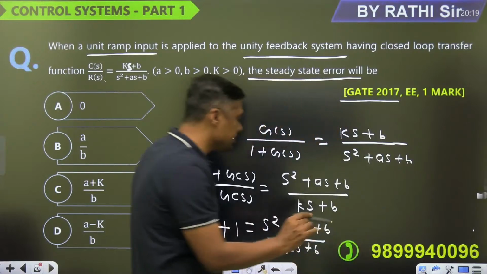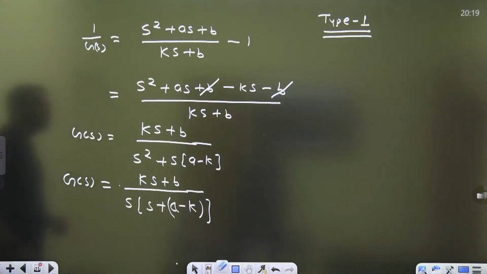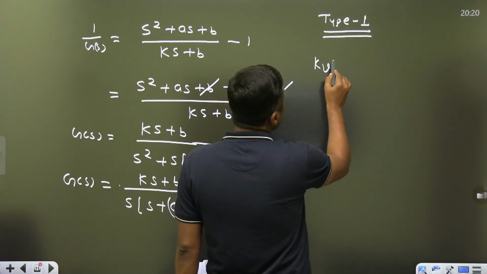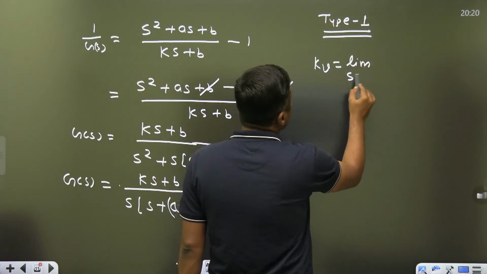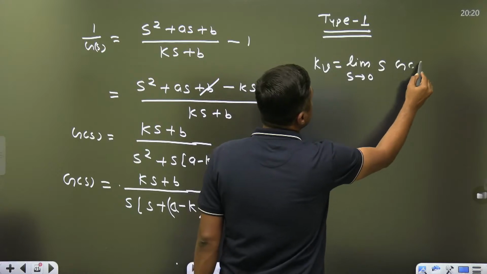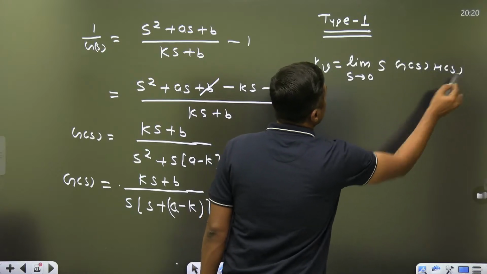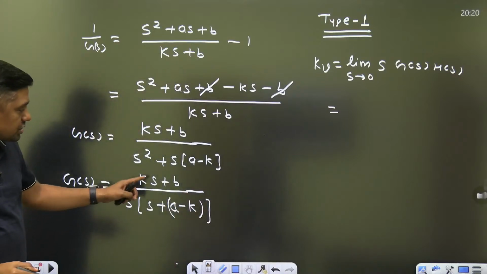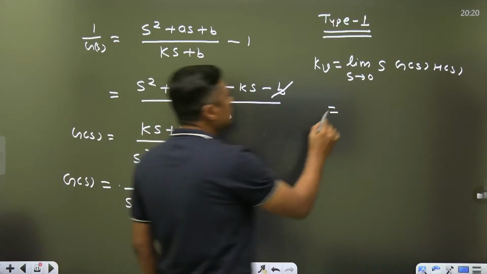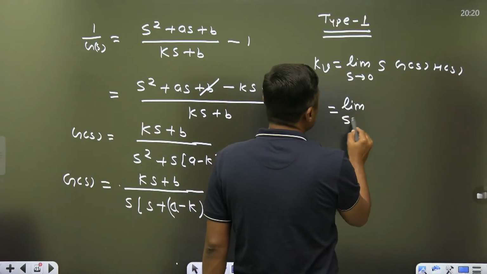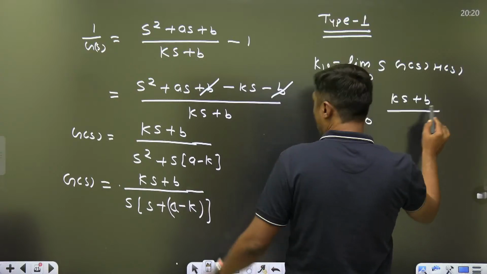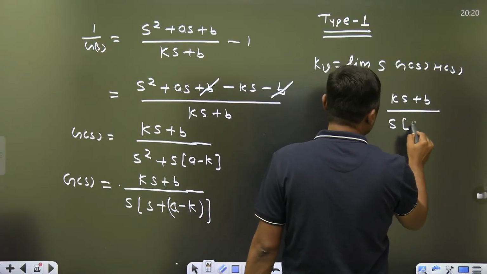ये आ गया आपके पास GS. अब आपका GS आ गया means what? ओपन लूप गेन आ गया. अब ओपन लूप गेन आया तो what is the value of the KV? KV is nothing but limit S tends to 0, S of GSHS. This S and that S is cancelled out, and you have to put the 0 here. So it will become limit S tends to 0, KS plus B upon S into A minus K.